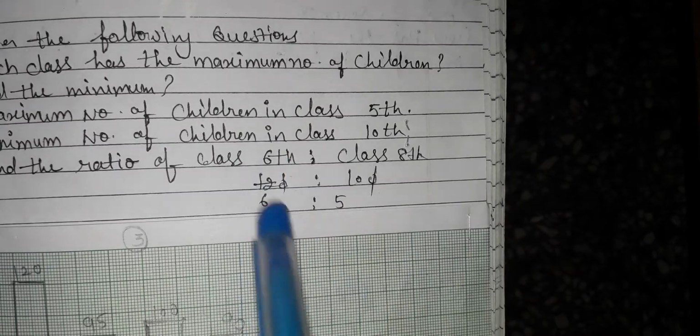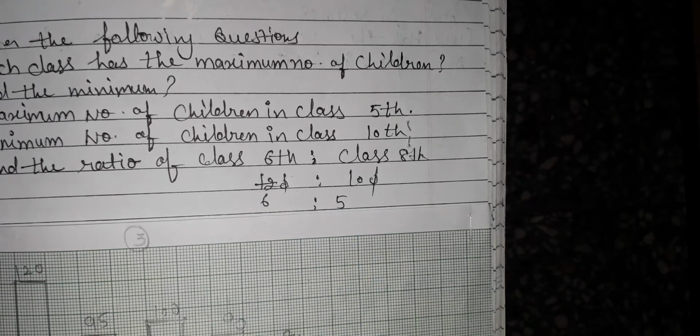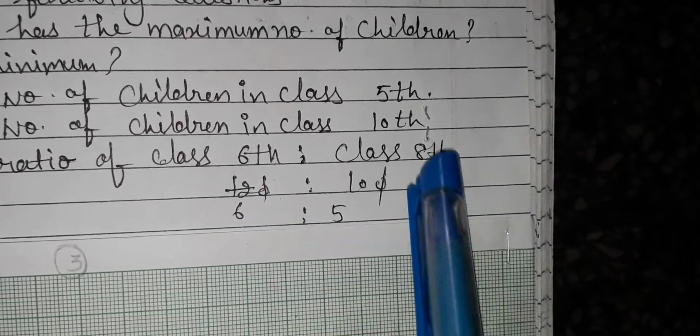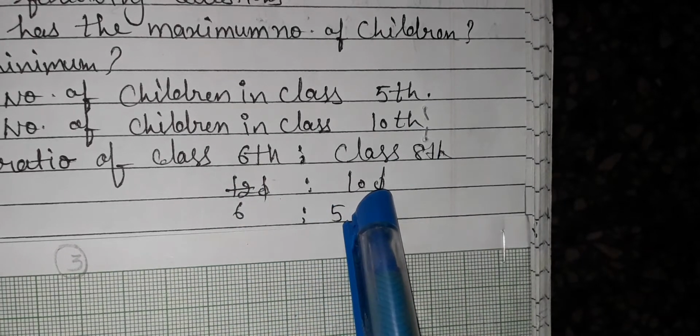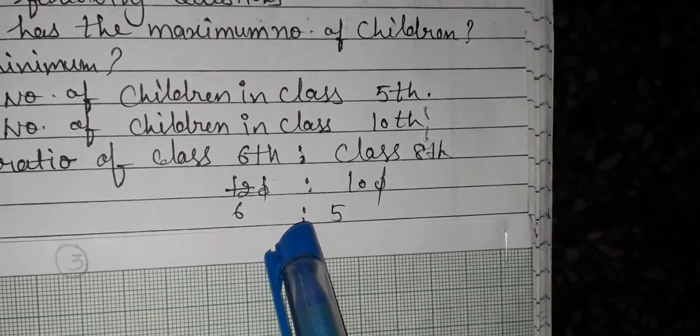Find the ratio of class 6th and 7th. Class 6 and 7th ratio. There are 120 students in class 6 and there are 100 students in class 8. So I will cut 10 by 10, 12 and 10 are left here, 2 sixes are 12, 2 fives are 10. It means my ratio is 6:5.